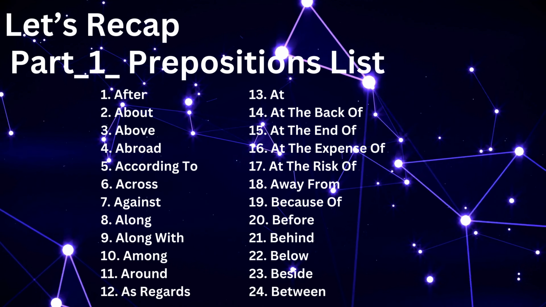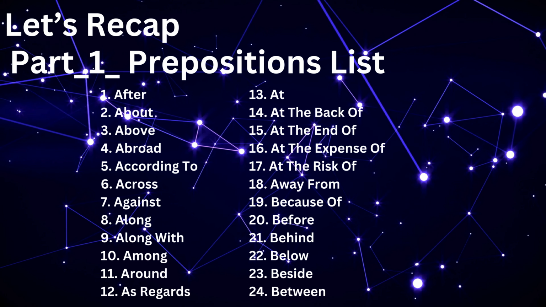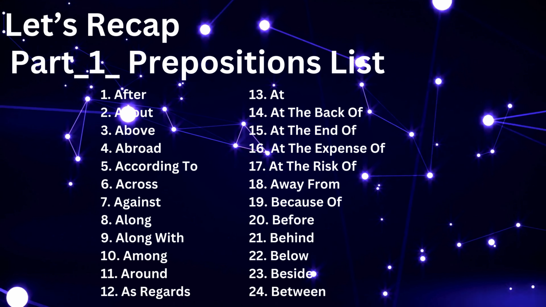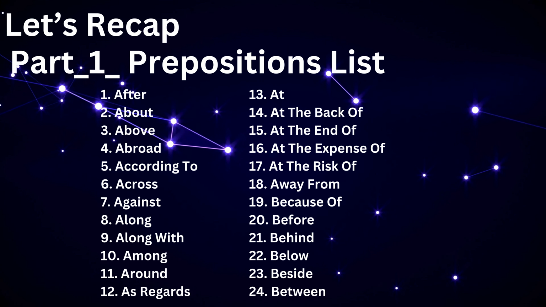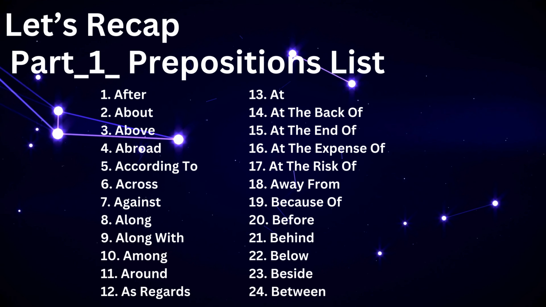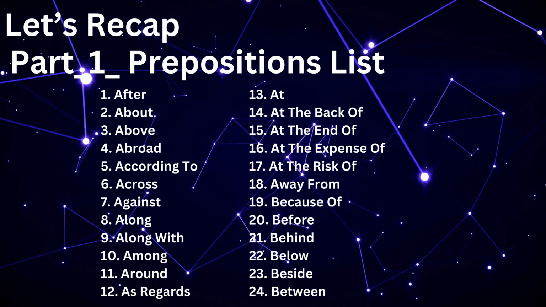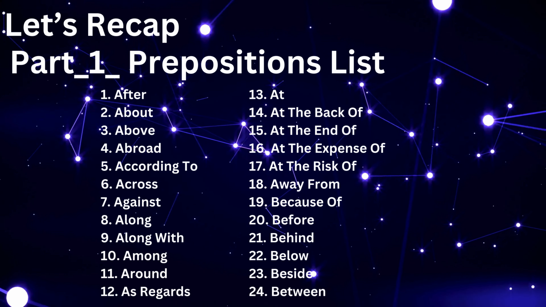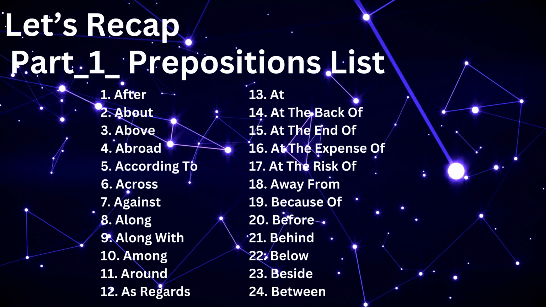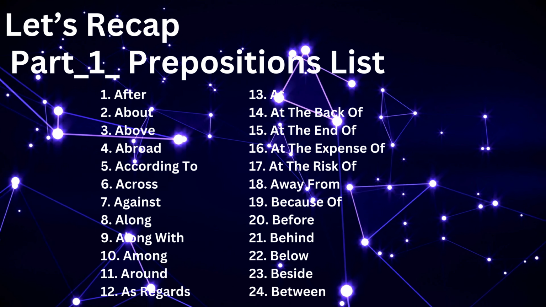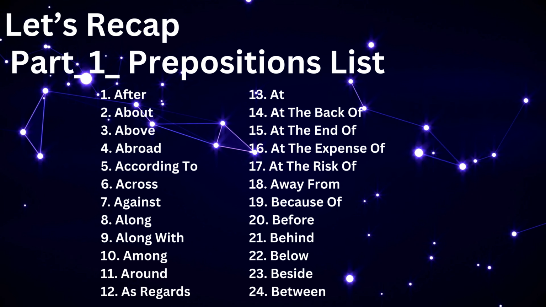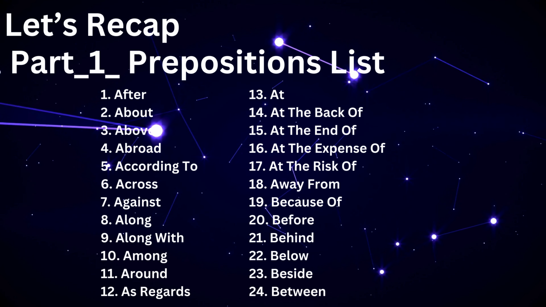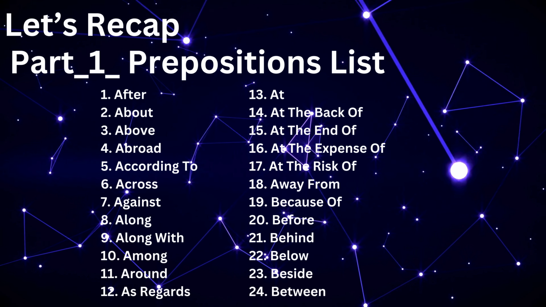Let's recap. Part 1: Prepositions list. After, about, above, abroad, according to, across, against, along, along with, among, around, as regards, at the back of, at the end of, at the expense of, at the risk of, away from, because of, before, behind, below, beside, between.